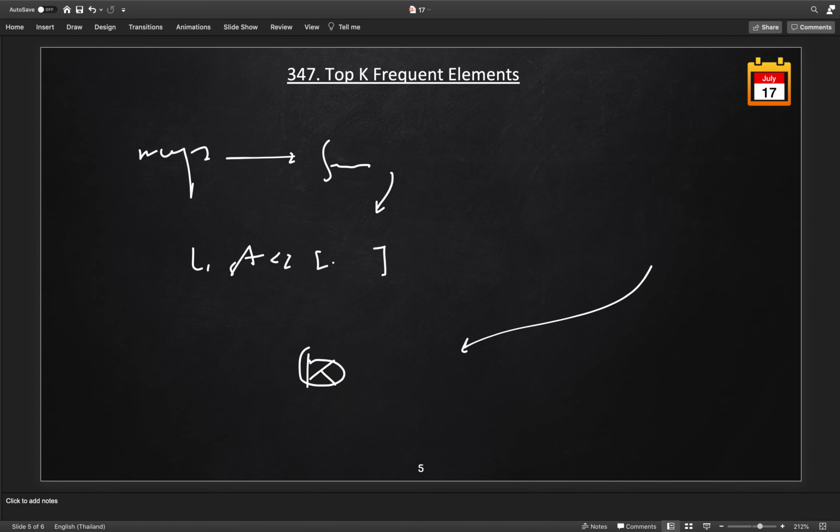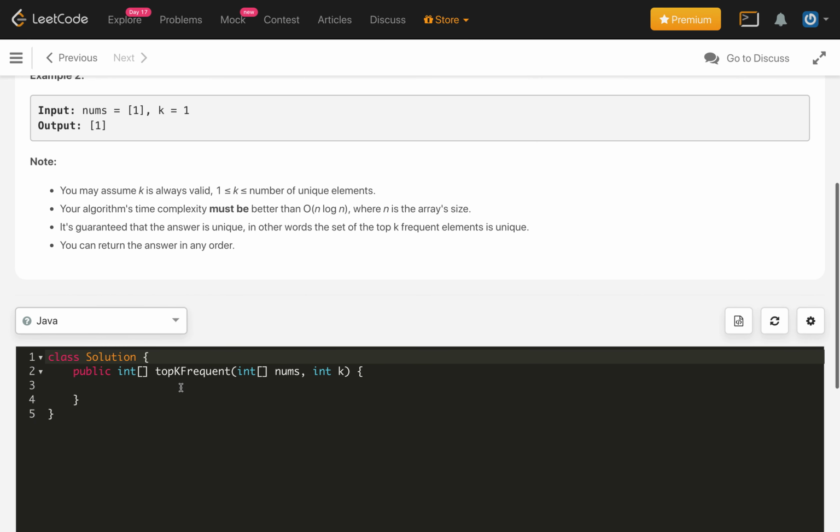So let's implement this code. I will explain during implementation as well. First we need to create a map which will hold our frequency map, Map of Integer, Integer, equal to new HashMap.